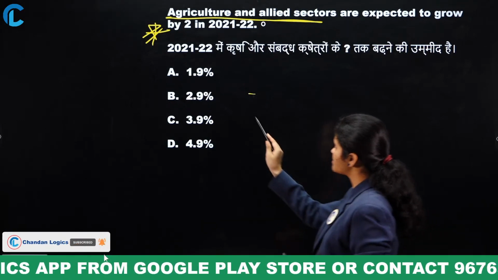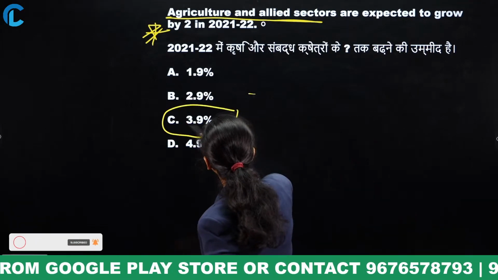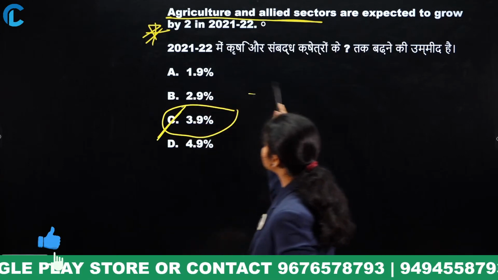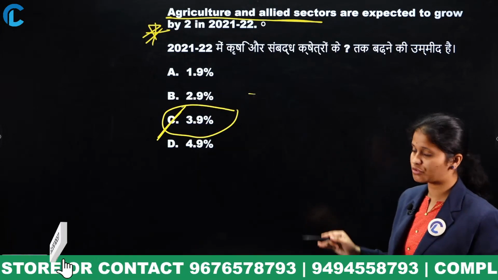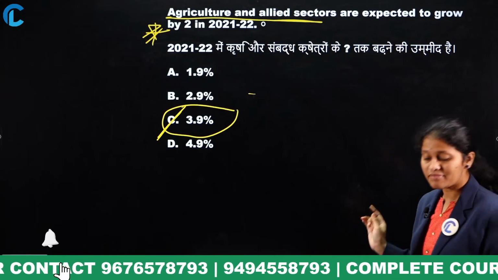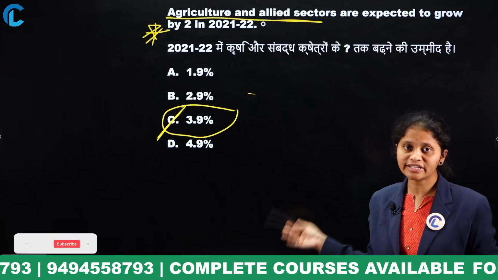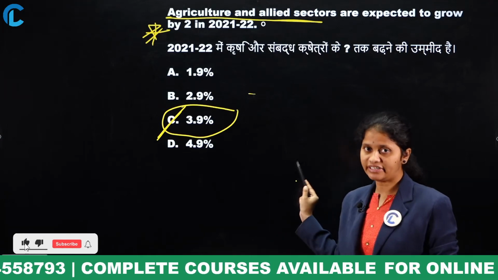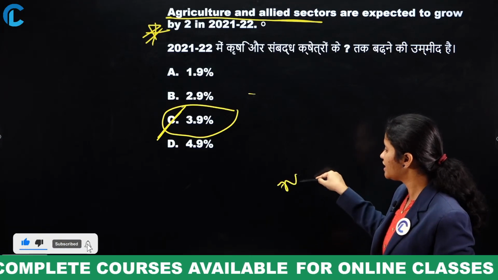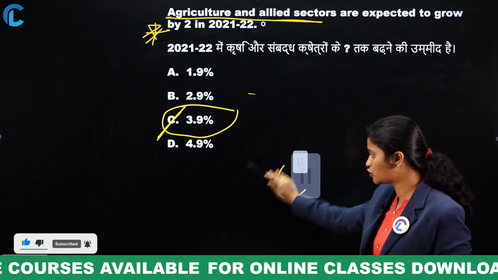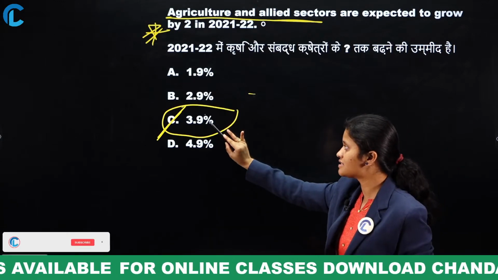Yes, here your answer is option C, 3.9 percentage regarding agriculture and allied sectors. Okay, that was the growth rate, 3.9 percentage. Make it correct. Many of you have committed the mistake. Just go through these numerical questions. From the economic survey, definitely there will be a numerical based question. So everyone try to concentrate even on the percentages also.